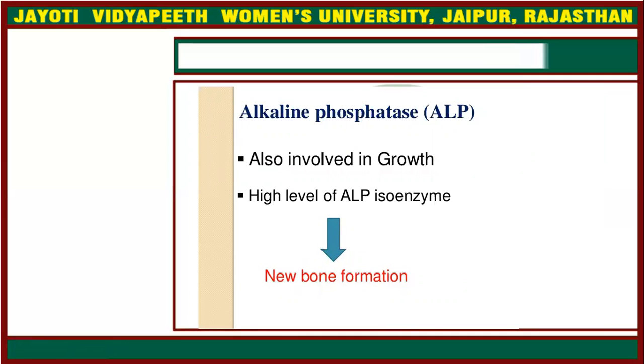Alkaline phosphatase is also involved in growth. It is involved in different kinds of protein synthesis. Similarly, it is involved in new bone formation, meaning that if a newborn is generated, then new bone generation is coordinated by the alkaline phosphatase in the newborn baby.